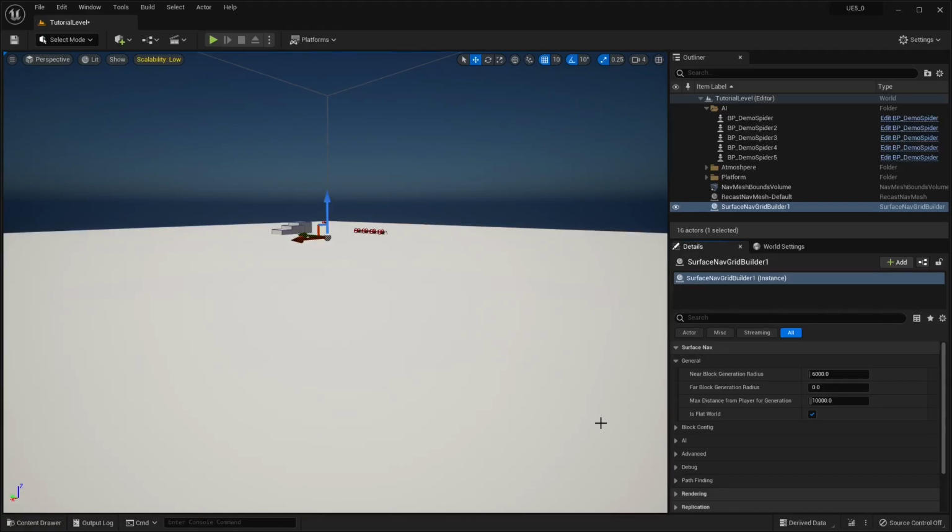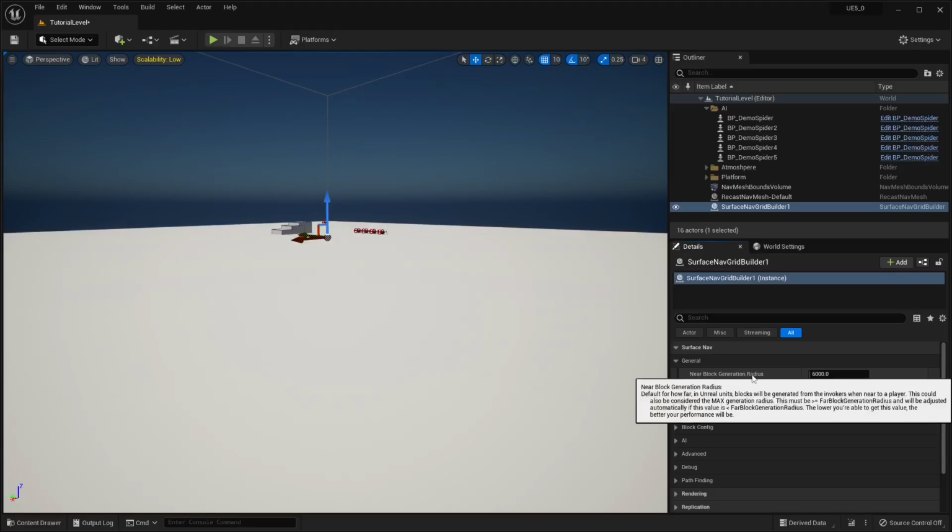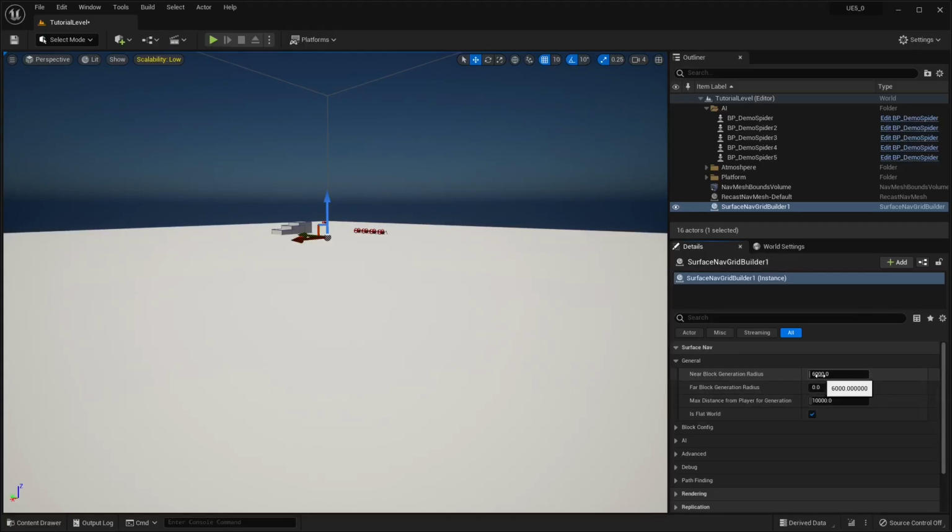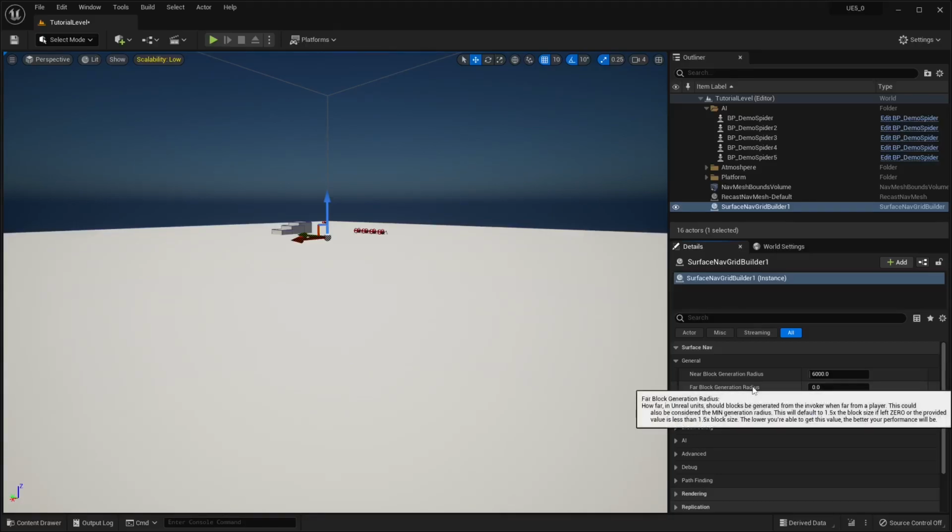So as the player gets closer to the invoker, the navigation will gradually generate further and further out until it gets to this distance from the invoker. As the player gets further away from the invoker, the navigation generation radius will get smaller and smaller until it gets to the minimum specified here, or the minimum 1.5 the block size.